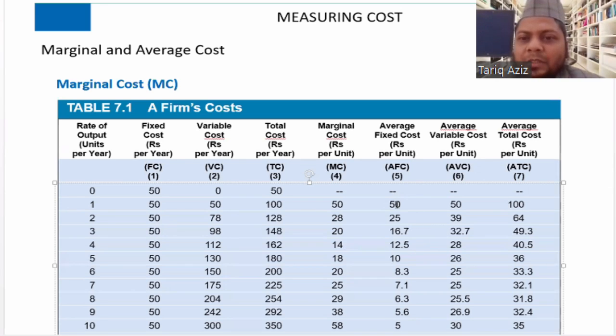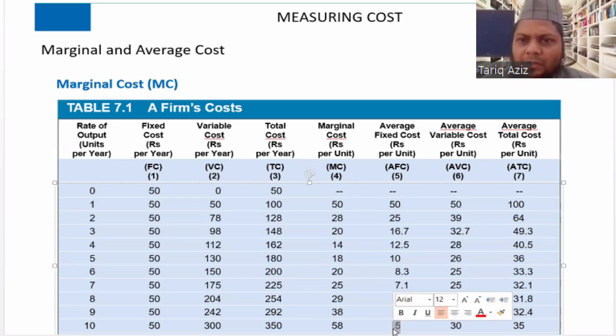So this is the first thing that you can very clearly understand, that average fixed cost will keep decreasing as we increase the level of production. Look at this table. Initially it was 50, and when the level of output was increased to 10, the average fixed cost decreased to 5.